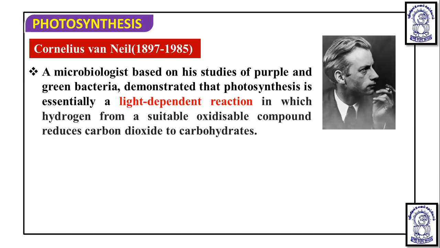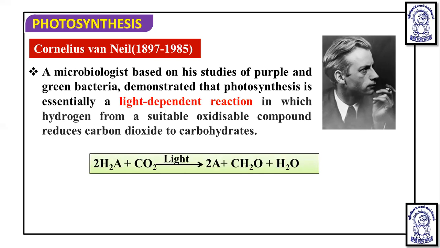Meaning, what is happening here? He used purple and green sulfur bacteria, and what he did? He reduced the carbon dioxide into carbohydrate, where a suitable oxidizable compound is needed for this reduction of carbon dioxide to carbohydrate.